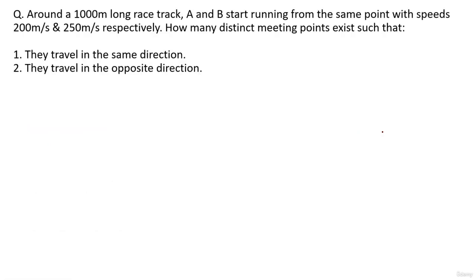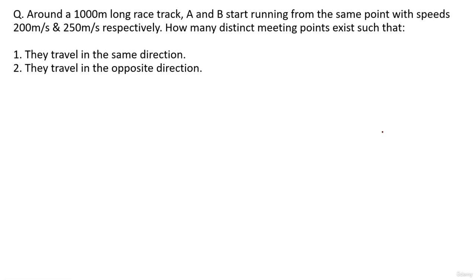Around a 1,000-meter long racetrack, A and B start running from the same point with speeds 200 meters per second and 250 meters per second respectively. How many distinct meeting points exist if they travel in the same direction and if they travel in the opposite direction? So I'm supposed to find out how many distinct meeting points will exist. First question, they travel in the same direction. Second, when they travel in the opposite direction.